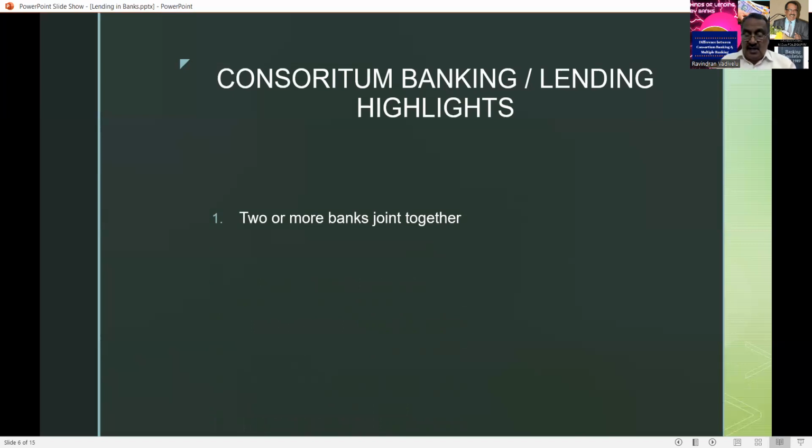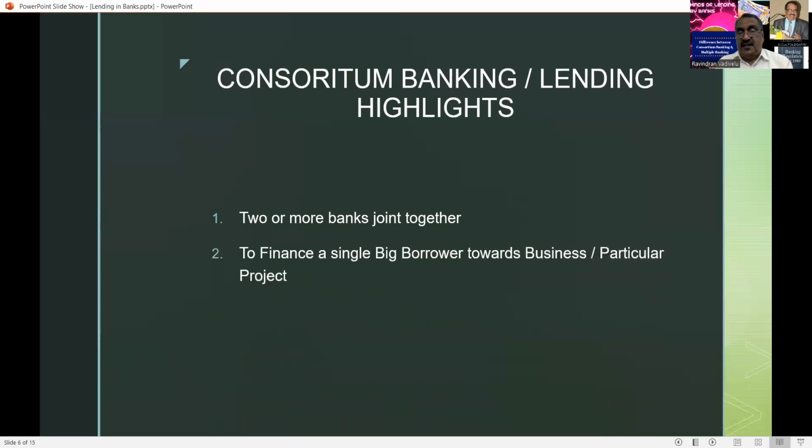Two or more banks join together and finance a single borrower. He is a very big borrower, with either his business or a particular project that is going to be run by the borrower. And one bank cannot do it alone, because that bank doesn't want to take the risk.